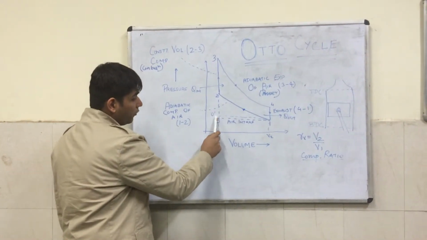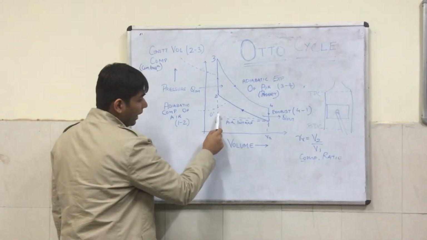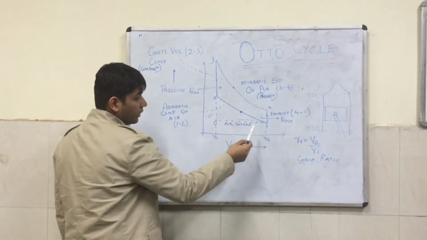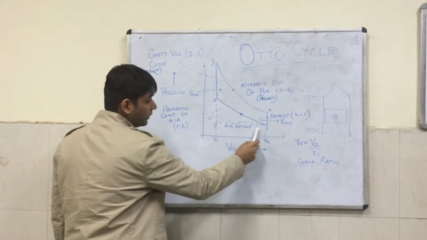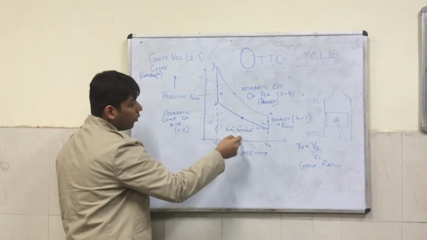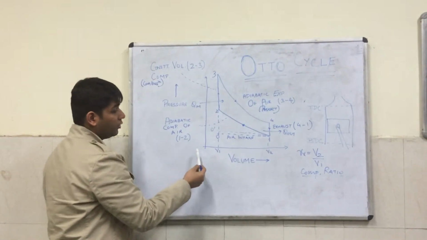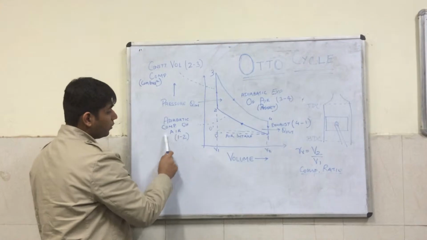You see, here we have the stroke at the top dead center position. Here the pressure of the ambient air is higher than the pressure inside the engine. Hence the air intake takes place. Next, we go from 1 to 2. Here, although it is an air-fuel mixture which is compressed, it is modeled theoretically as an adiabatic compression of air.